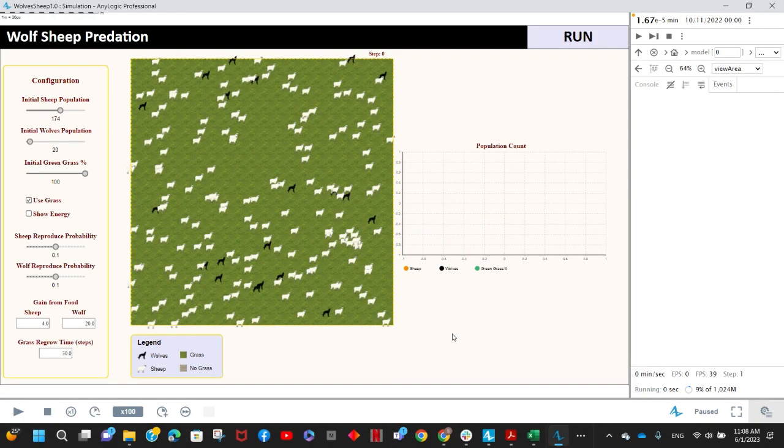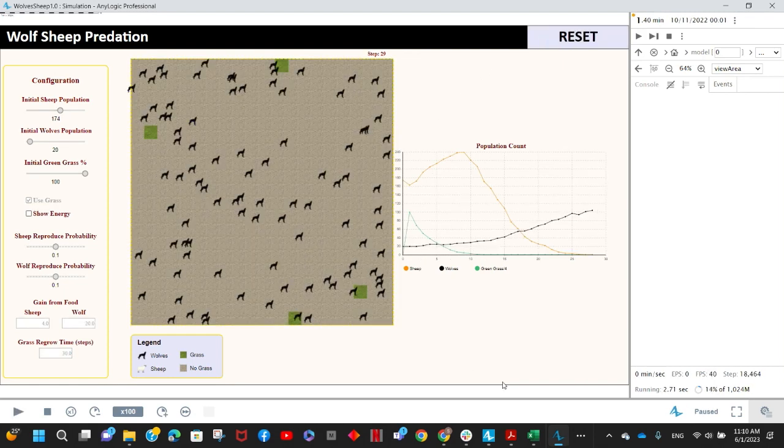In this example, the initial number of sheep in the population is increased. So let's run the model. We can see from the graph in this case that after a certain amount of time, all the sheep disappear. So in this case, the sheep were not able to survive due to the limited amount of resources compared to their initial number. Now, two factors contribute to this result. The first one is the limited amount of resources for the sheep to survive, and the second is the fact that the wolves are also consuming the available sheep.